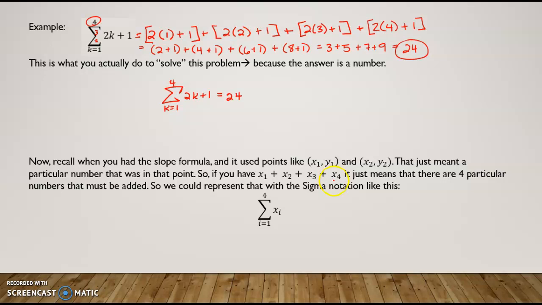Now, sometimes it's listed like this. That means the first term plus the second term, whatever that is, plus the third term plus the fourth term. And that comes from this type of notation where you've got x sub 1, x sub 2, x sub 3, and x sub 4. It just means there are 4 particular numbers that must be added. So if you had this kind of notation, it would just mean whatever that term is, it's the first one. We're adding the first through the fourth term.